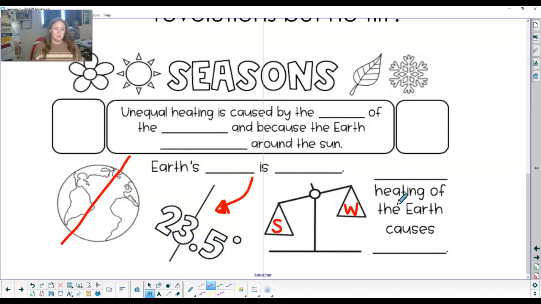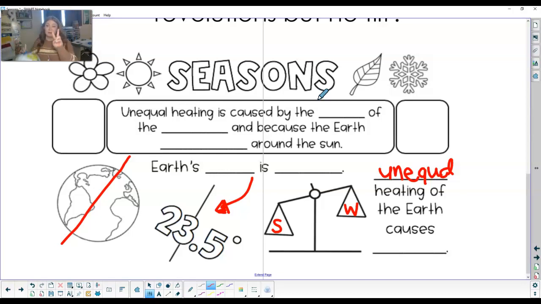So the blank heating, so the Earth is heated unequally. So the unequal heating of Earth causes our seasons. And the unequal heating is caused by what? The tilt and revolutions around the sun. So our Earth is not heated equally, which causes seasons, and our Earth is not heated equally because of the tilt and the revolutions around the sun.